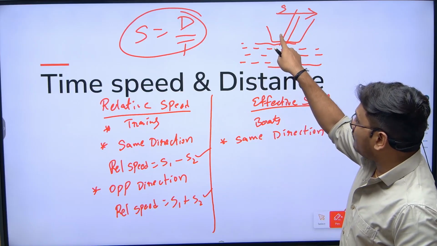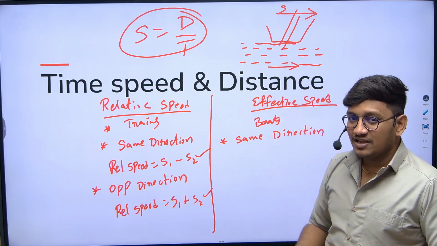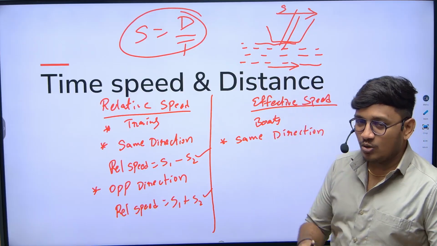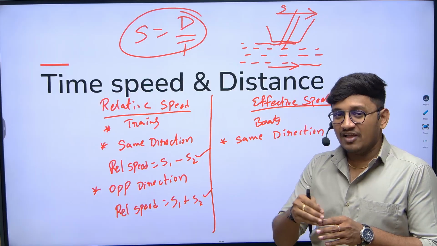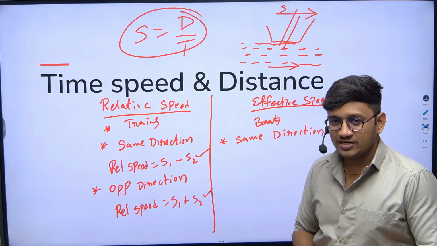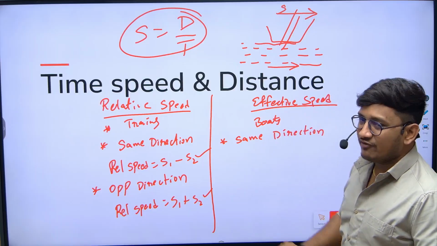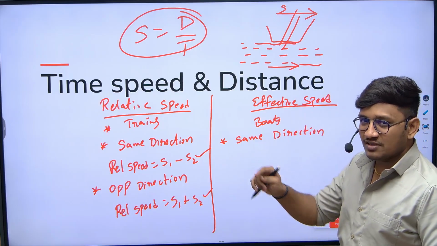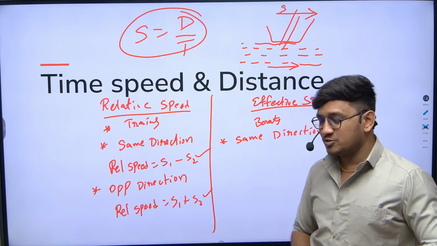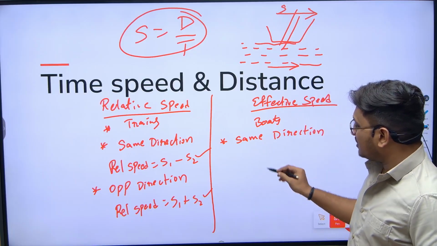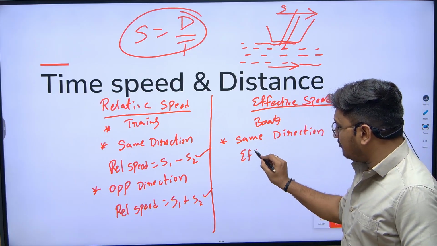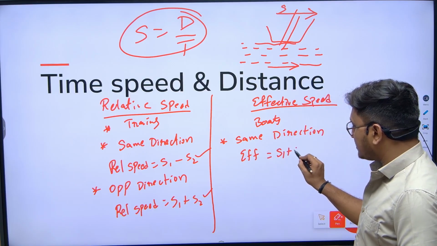Now the speed of the boat is increasing due to water speed. When the speed of one object affects the speed of another object, it indicates the concept of effective speed. That's the reason the boats and streams concept comes under effective speed. Now same direction, so their effective speed will be s1 plus s2.